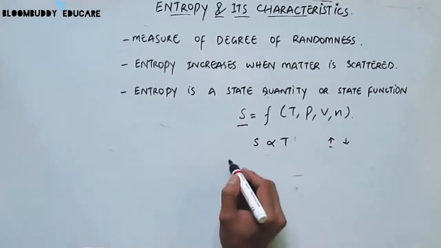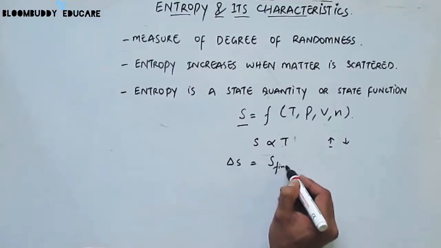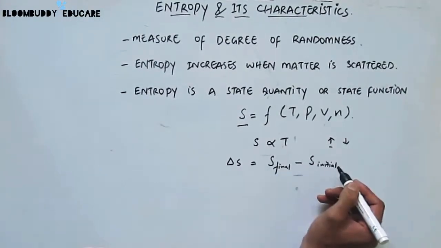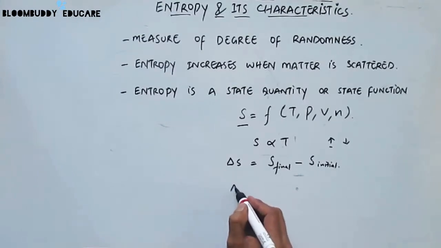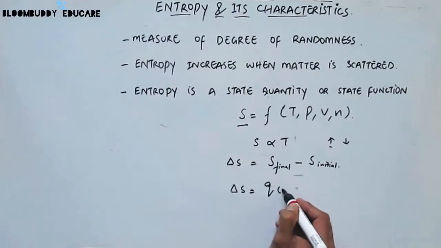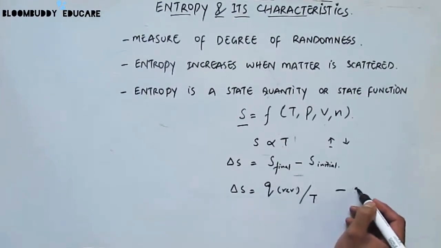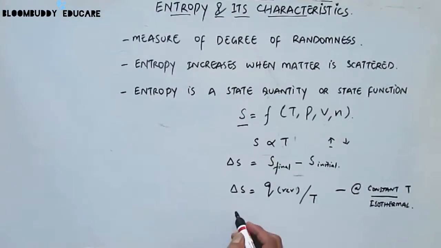Change in entropy, that is delta S, can be calculated from the differences in the change in entropy from final to initial. At constant temperature, change in entropy is also given by another mathematical expression, that is delta S is equal to Q reversible divided by T. This happens at constant temperature, or we can say in an isothermal condition. This equation can also be written in other form, wherein the entropy S is given by K log W.